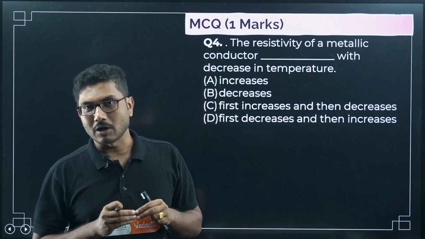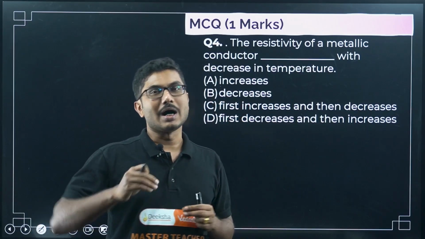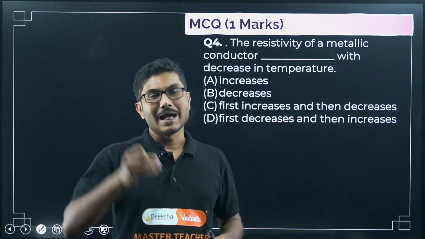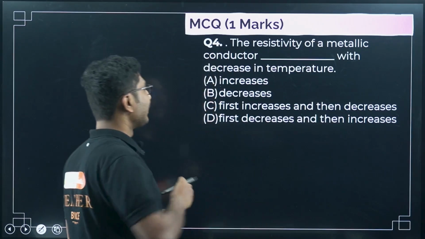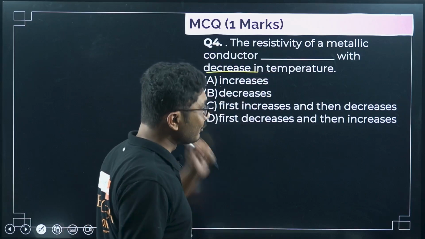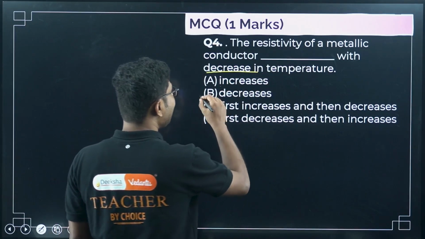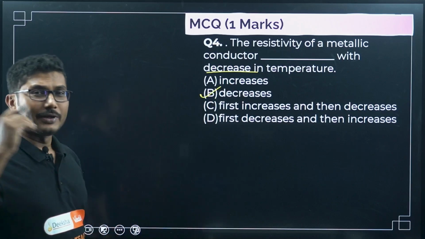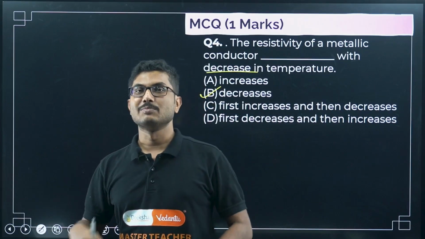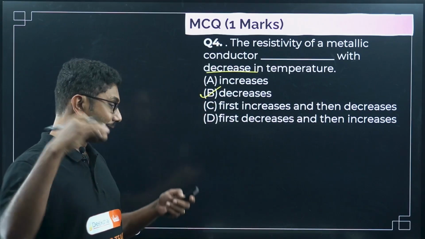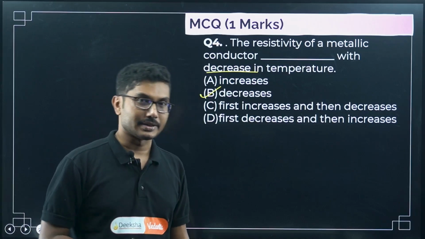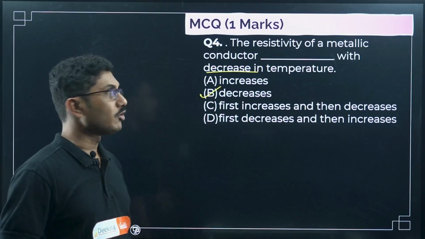So one of those questions, how the resistivity is dependent on temperature. For normal conductors, normal metals, as you increase the temperature, resistivity increases. As you decrease the temperature, resistivity decreases, right? So as you are decreasing the temperature, resistivity decreases. As you are increasing the temperature, resistivity increases. That is, it is more resistant, right? But it is exactly opposite for semiconductor. For semiconductor, if you increase the temperature, resistivity decreases. Semiconductors are opposite to that of normal conductors.